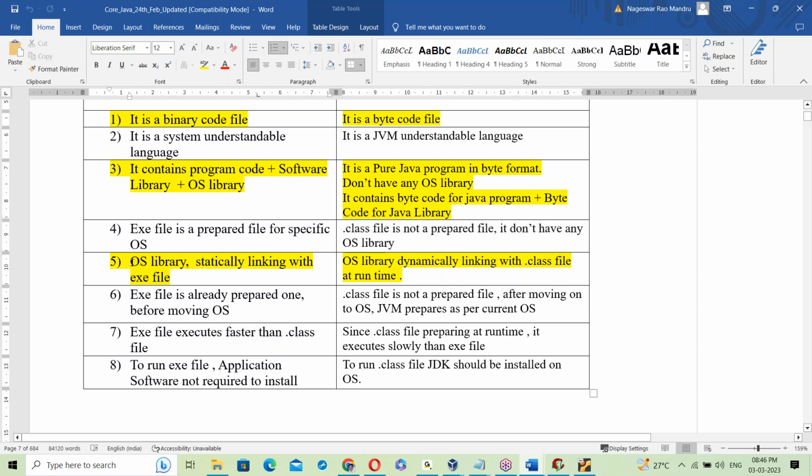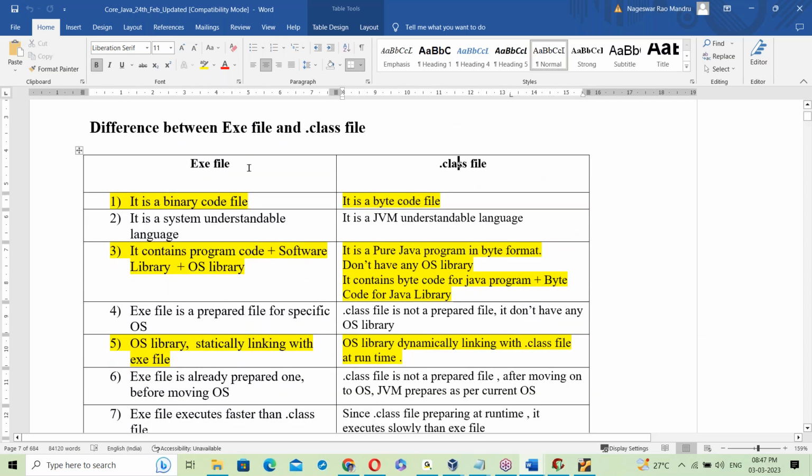The OS library is statically linked with the exe file, but the OS library is dynamically linked with the .class file. That's the difference. The exe file is already prepared, but a .class file is prepared as per the current OS after moving to that OS. An exe file executes faster than a .class file because it is already linked. Since a .class file is prepared at runtime, meaning linking at runtime, it executes slowly.